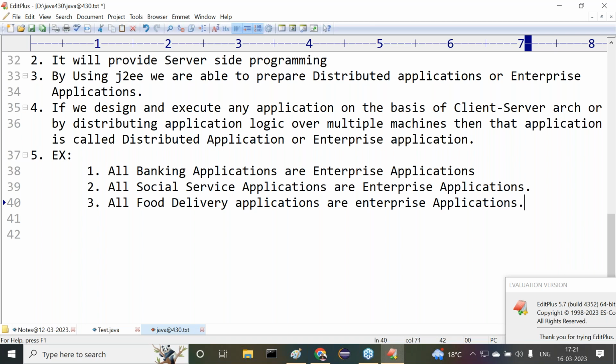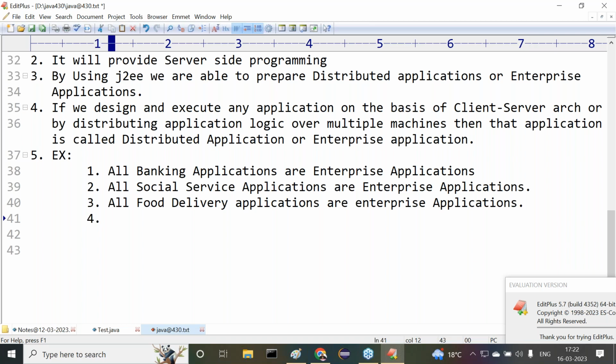Understand my point here? When the information is submitted to the delivery partner and the delivery partner accepts it, then he has to do the remaining work. He has to go to the restaurant and wait there. When the food is prepared, he has to take that food and deliver it to the respective customer. This entire thing is going on client server architecture. Everybody understand my point clearly now? So all these are enterprise applications.